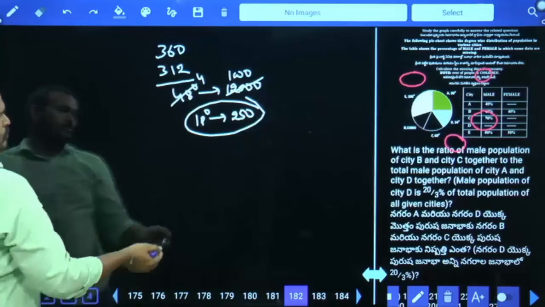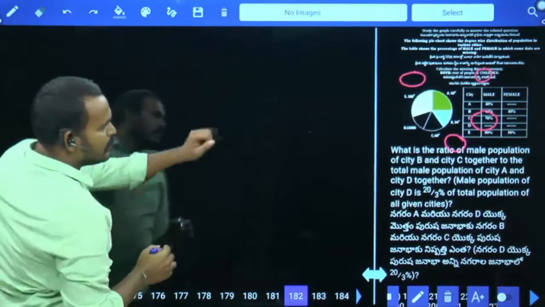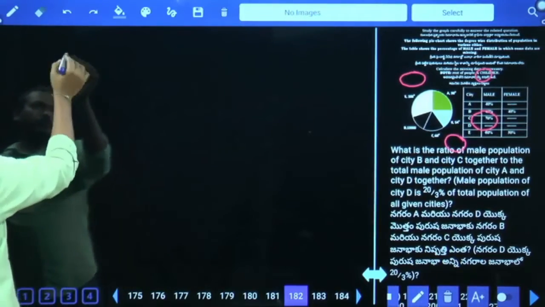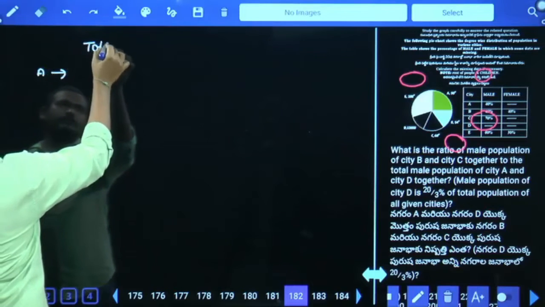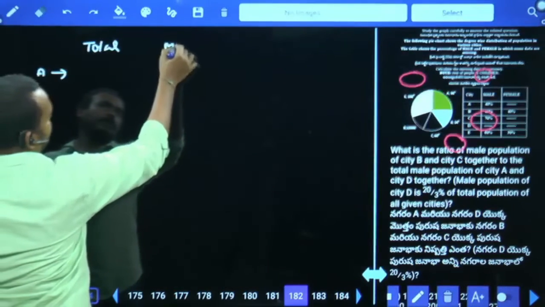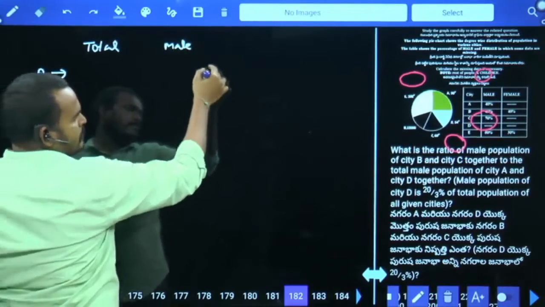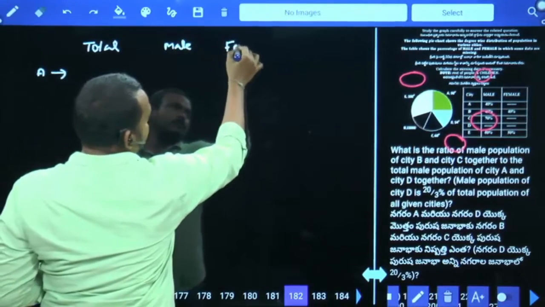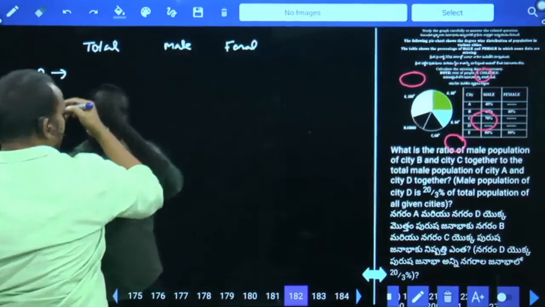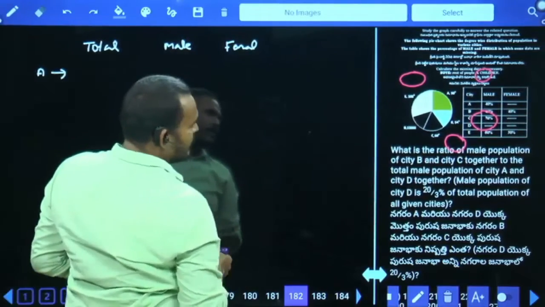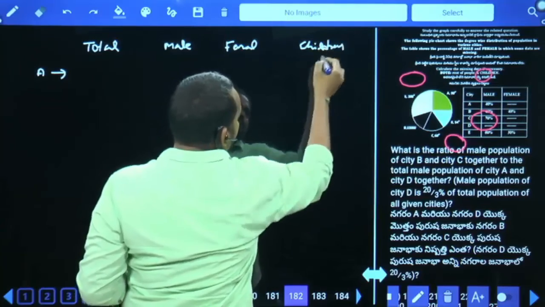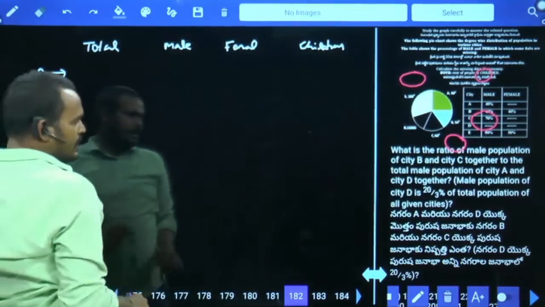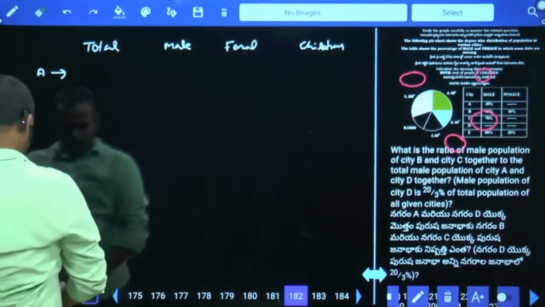One part equal to 250. Okay. First, Village A: total, male, female. City A: total, male, female and children. And total 90 degrees. Already we know one part equal to 250.